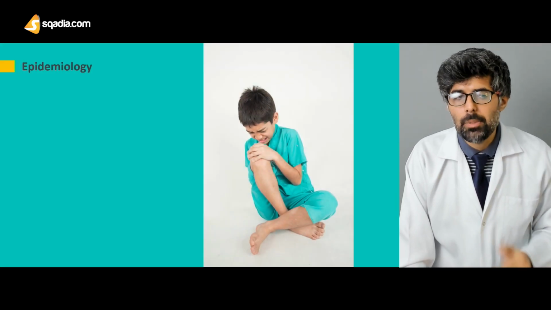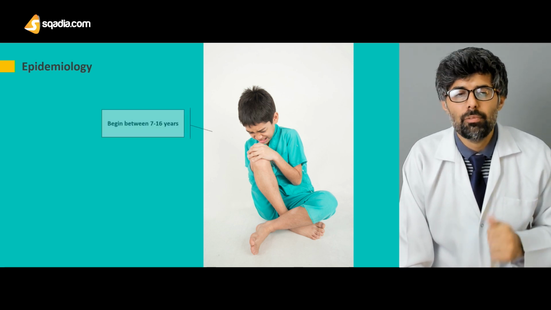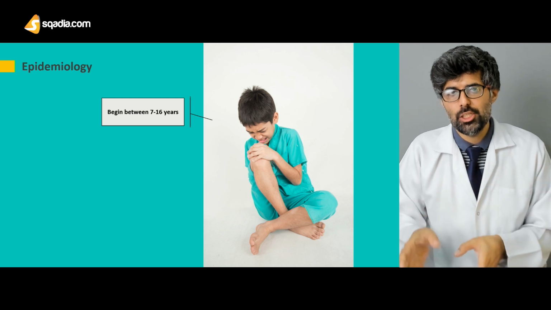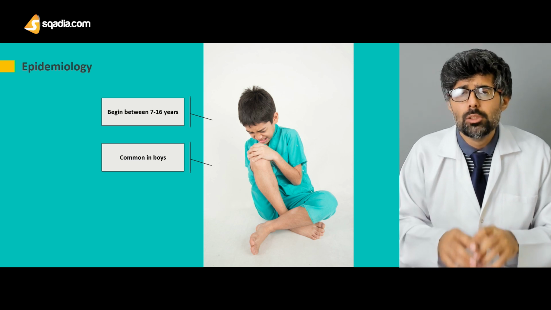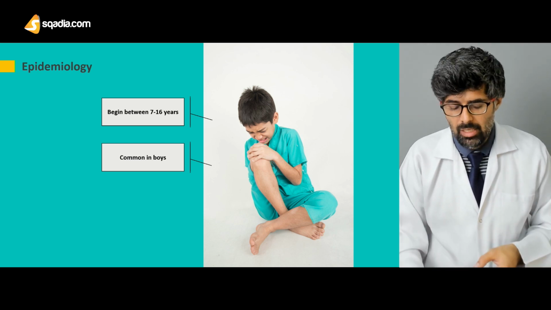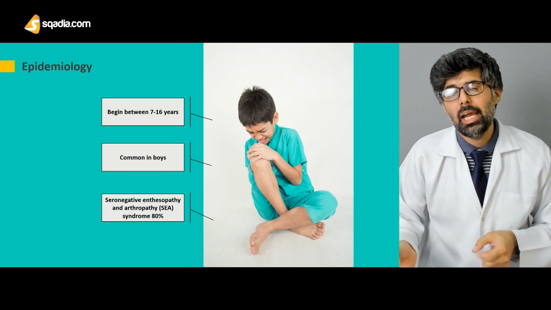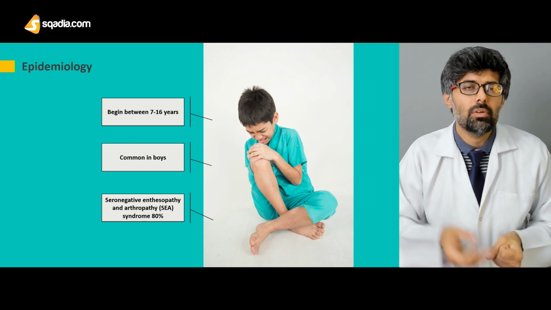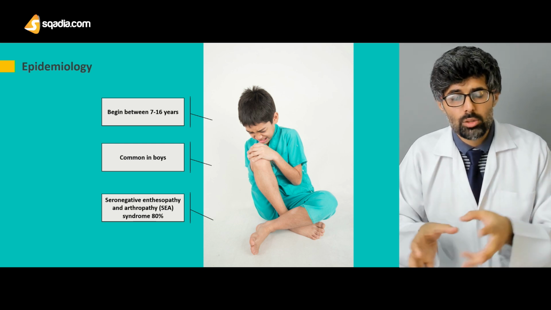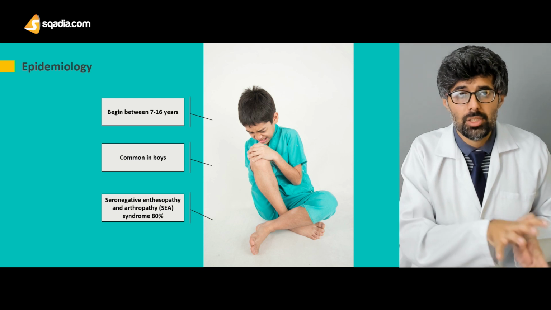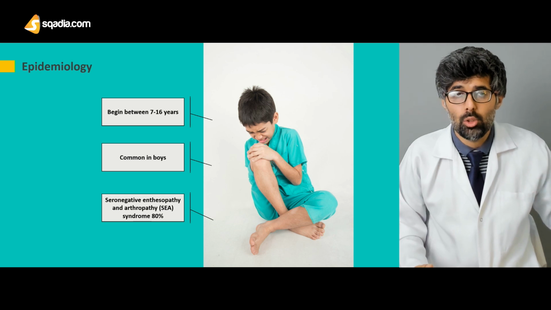Next, talk about the epidemiology. Now, epidemiologically, juvenile spondyloarthritis is found between the age of 7 to 16 years. It is predominantly found in boys. About 60 to 80% of all patients are males, and it has a strong association with the SEA syndrome, that is the seronegative enthesopathy and arthropathy syndrome. Now, because 80% of all patients with SEA syndrome also have juvenile onset spondyloarthritis.